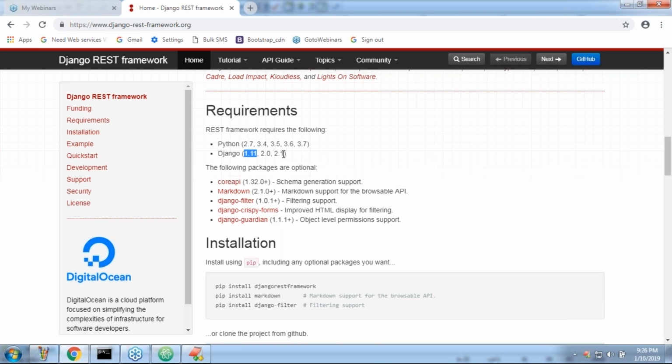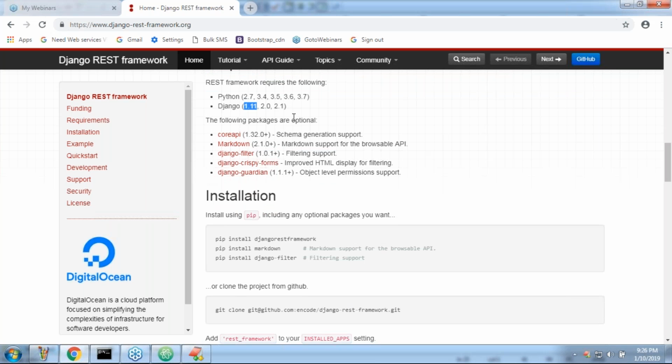Next, the following packages are optional, you are not required to worry at all. Sir, if you are going to use an older Django version, DRF is not going to provide support for that. Compulsorily, minimum 1.11 you are required to use, right? Clear? Any doubt? I'm not sure about the older version, maybe 1.8 or something, Shashank.